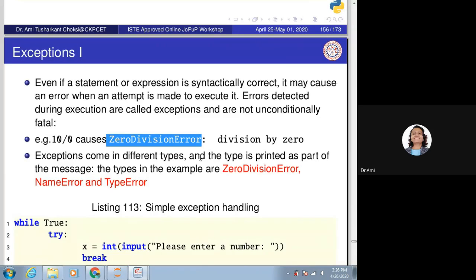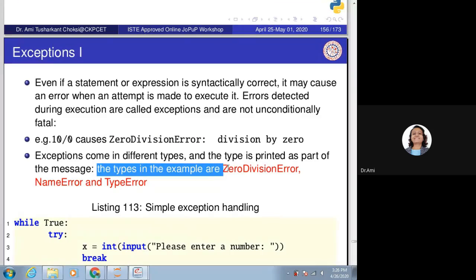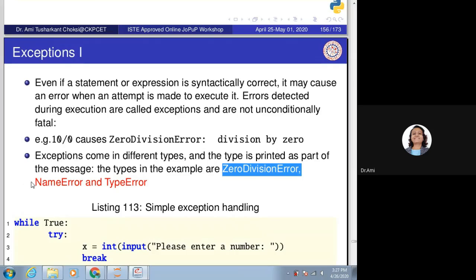Exceptions come in different types, and the type is printed as part of the message. When the exception occurs, we can see the exception type and then whatever is required in the message. So the examples are ZeroDivisionError, NameError, TypeError, and many more. Let's see the example so we can have the idea.